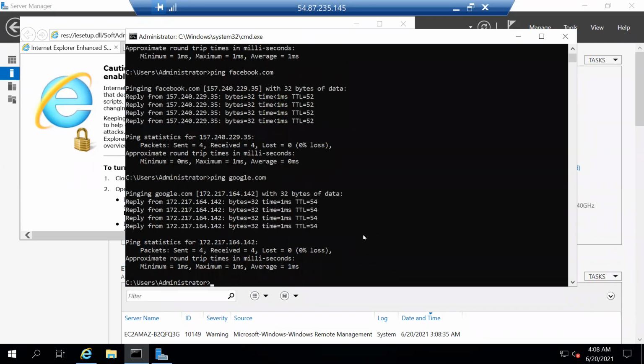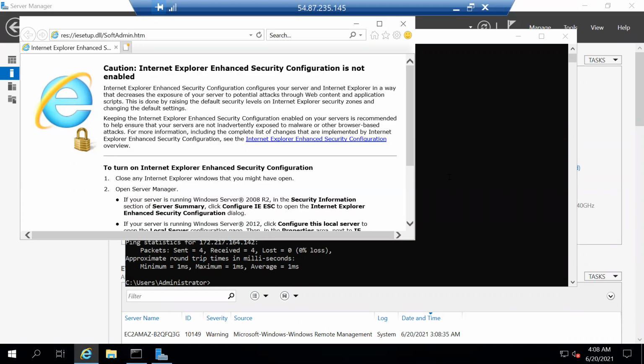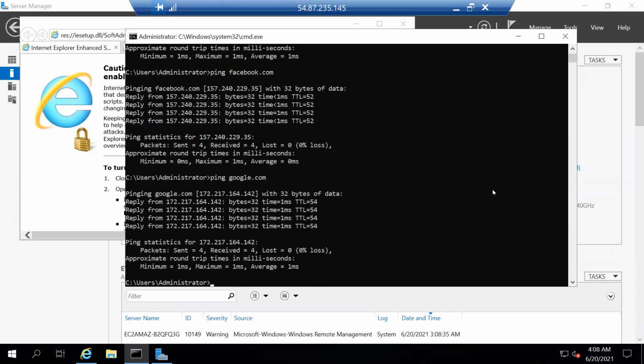My computer is reachable to Google, but the website is not opening, because in the outbound rule, I allowed the ICMP. That's why the ping is successful. But I did not allow the HTTPS. That's why the website is not opening.